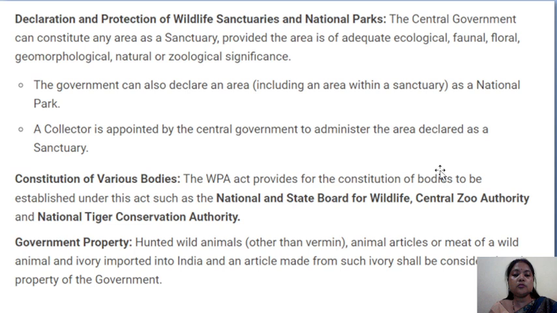Then, constitution of various bodies. The Wildlife Protection Act provides for the constitution of bodies to be established under this act, such as the National and State Board for Wildlife, Central Zoo Authority and National Tiger Conservation Authority. Then, government property. Hunted wild animals, articles or meat of a wild animal, and ivory imported into India and an article made from such ivory shall be considered as the property of the government. So all these come under the property of the government.